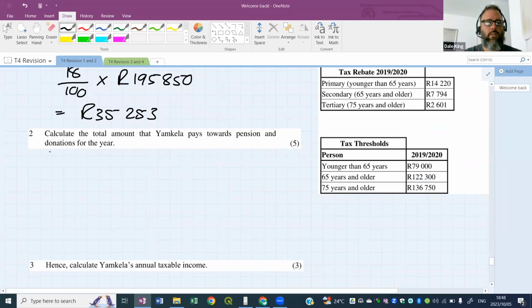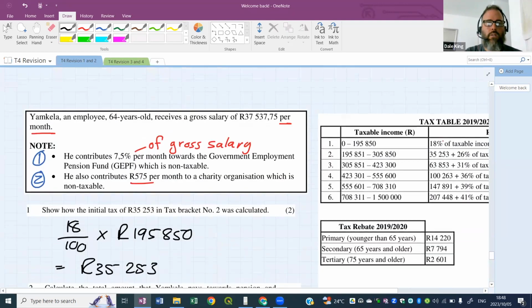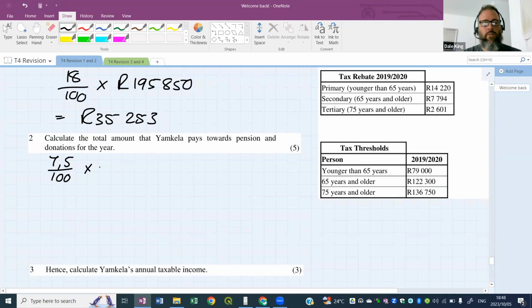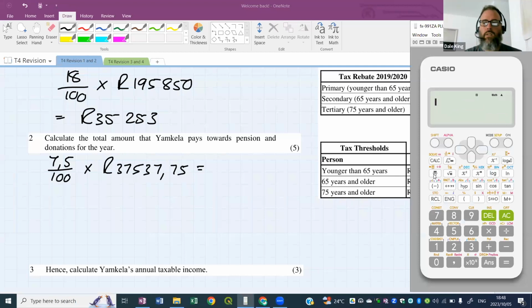So I'm going to start this one. So 7.5% of the gross salary, and the gross salary was 37,537.75. All right, so 7.5% of the salary every month. What is this value?